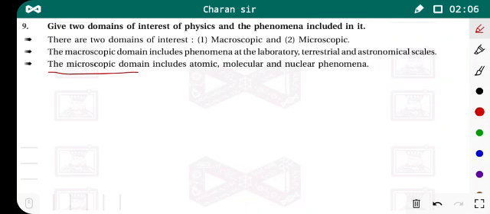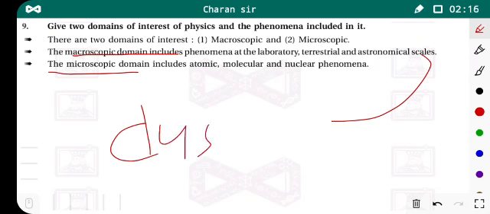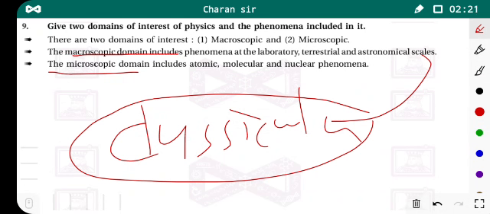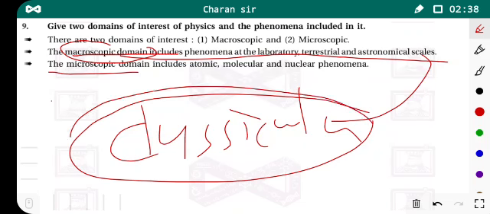Okay. So now the branch of physics which helps to understand phenomena included in the macroscopic domain is known as classical physics. What is classical physics? This is the branch of physics which helps to understand the phenomena included in the macroscopic domain, such as phenomena that happen in laboratories, at astronomical scales, planetary motions, the earth, etc. Such phenomena are studied with the help of classical mechanics or classical physics.